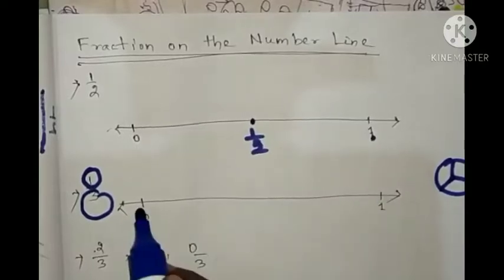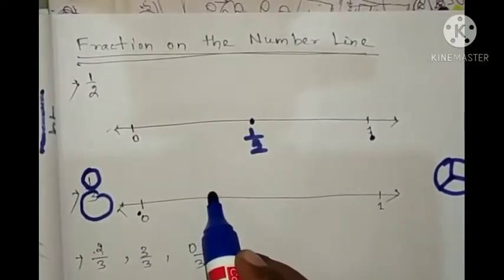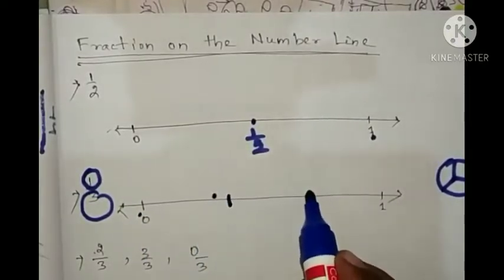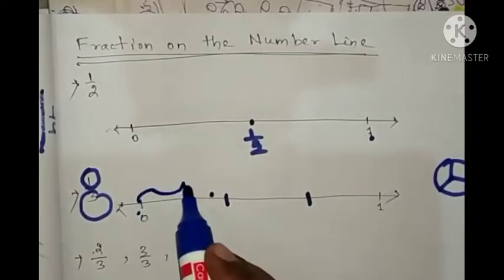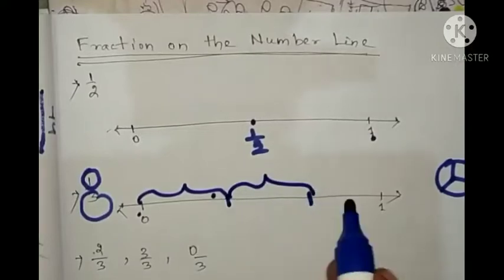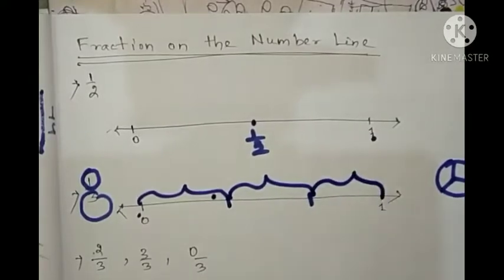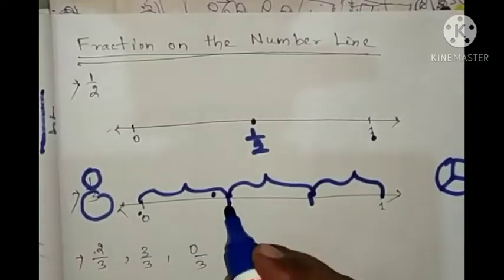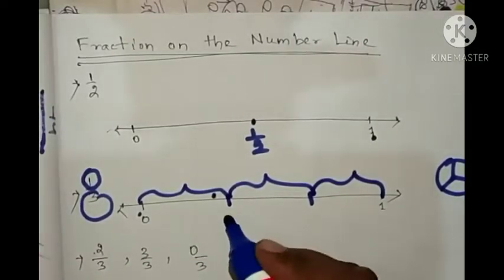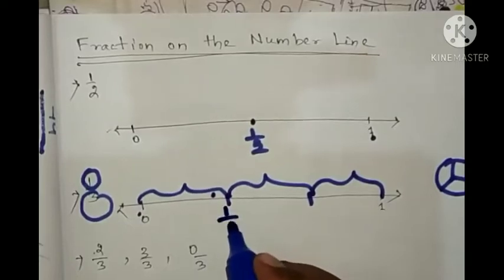So here 0 to 1 will be equally divided into 3 parts. So 1, 2, 3. Here I have got this one is the first part, this one is the second part and this one is the third part. So from 0 to 1, this one is 0. What will we write here? Here we will write 1/3.